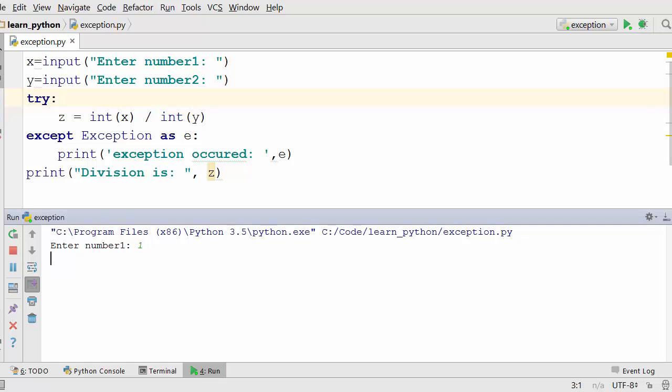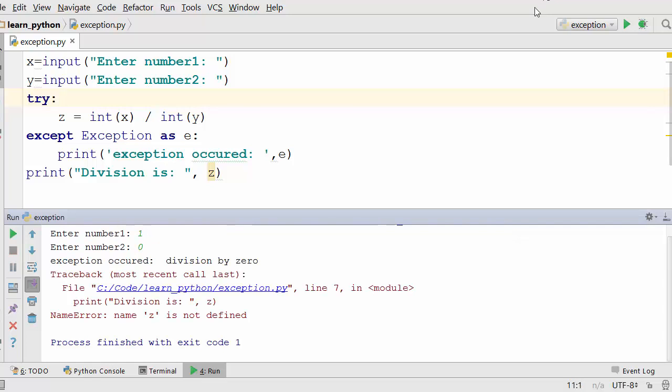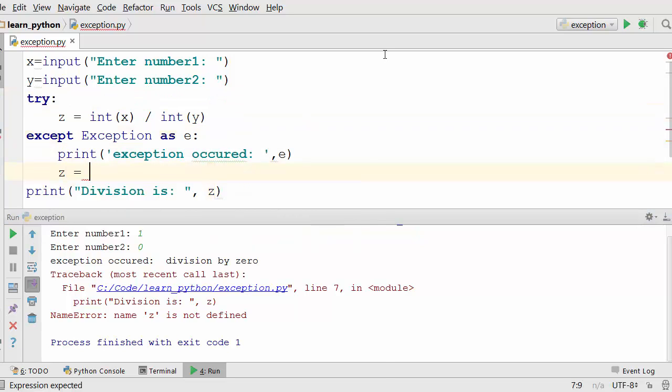and let's first print the exception and see what happens when you run this program. Okay, I'm entering the numbers and it is saying name 'z' is not defined. Okay, this was another problem. So okay, what I'm doing is, if I cannot divide the number by 0, I'm initializing z as None.